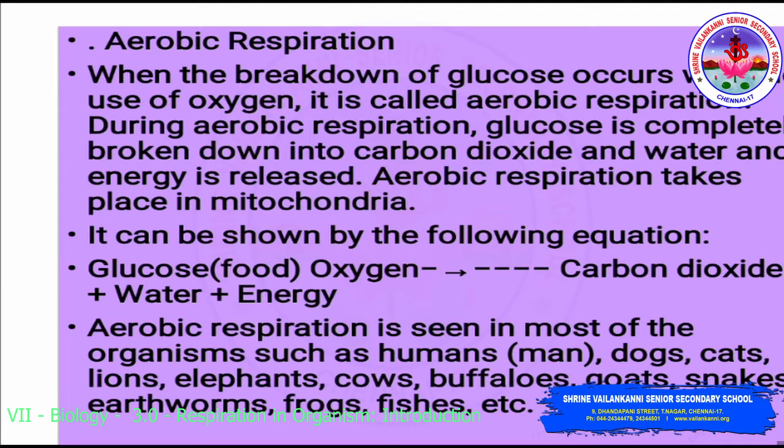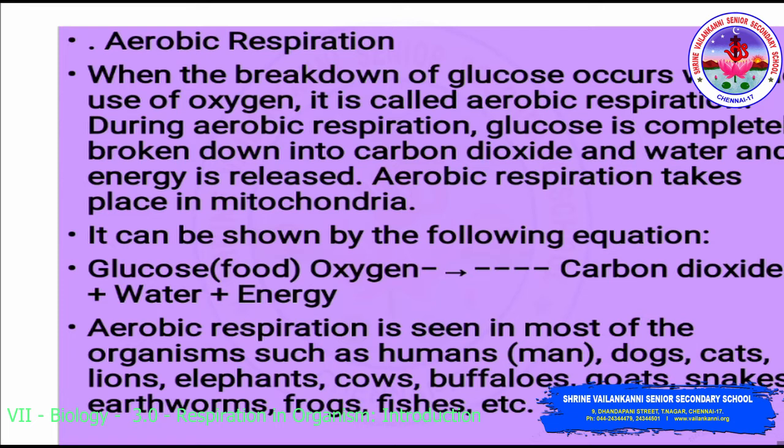Aerobic respiration. When the breakdown of glucose occurs with the use of oxygen, it is called aerobic respiration. While breaking down the glucose, we need the use of oxygen. During aerobic respiration, glucose is completely broken down into carbon dioxide and water, and energy is released.